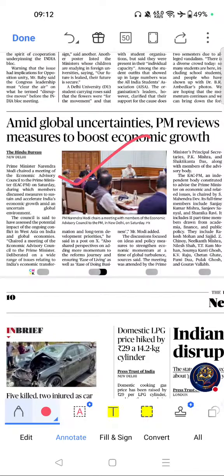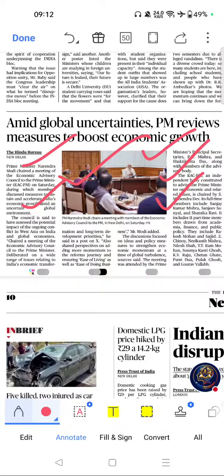Next important topic from the page was this one. Amid global uncertainties, PM reviews measures to boost economic growth. If you see the importance of this topic, economic growth remains a core UPSC GS3 topic. West Asia conflict may affect oil prices, inflation, and India's external sector.